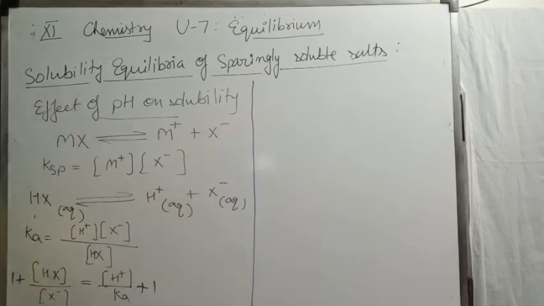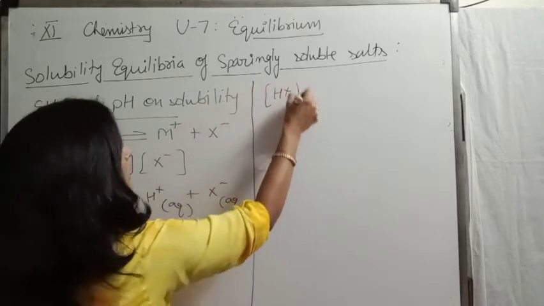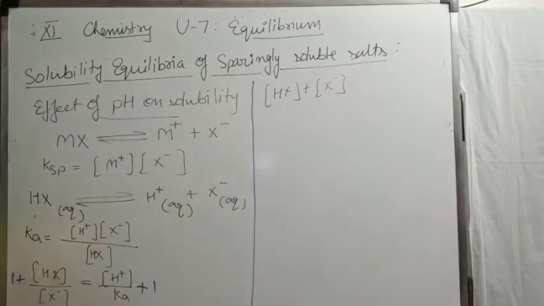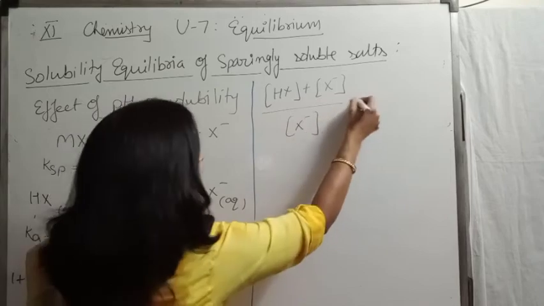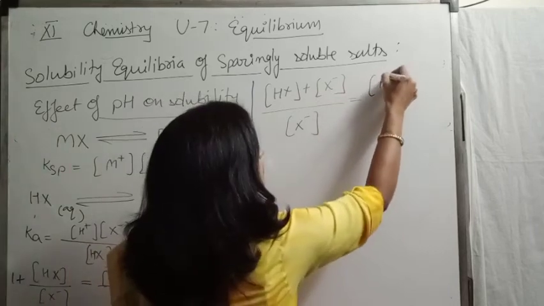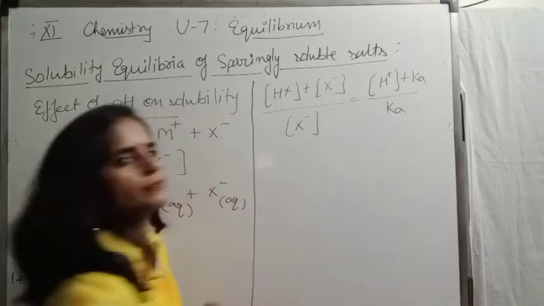Now, solve this equation further. We may write ([HX] + [X-])/[X-] = ([H+] + Ka)/Ka.